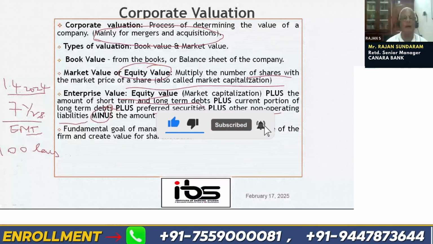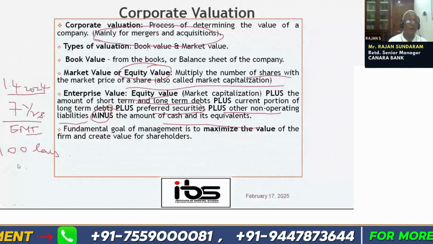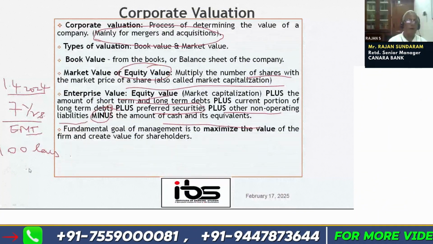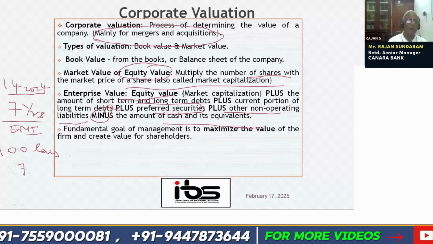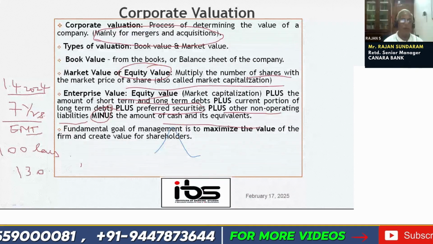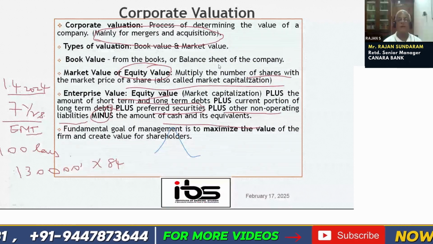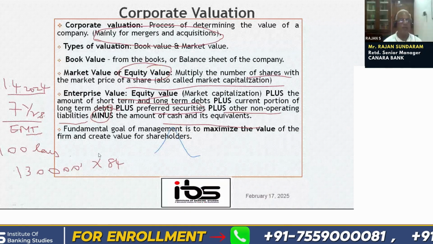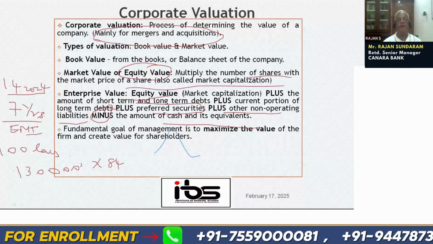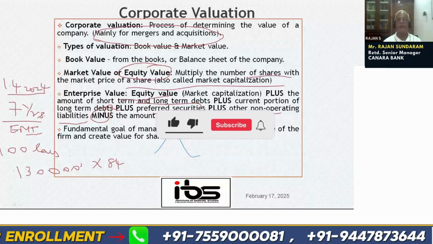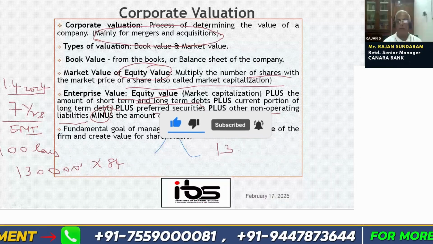I am just giving hypothetical figures, which may not be correct. Let me say 1,30,000 is the EMI for 84 months. So for the financial year 2024-25, we take 1,30,000 into this year's portion.